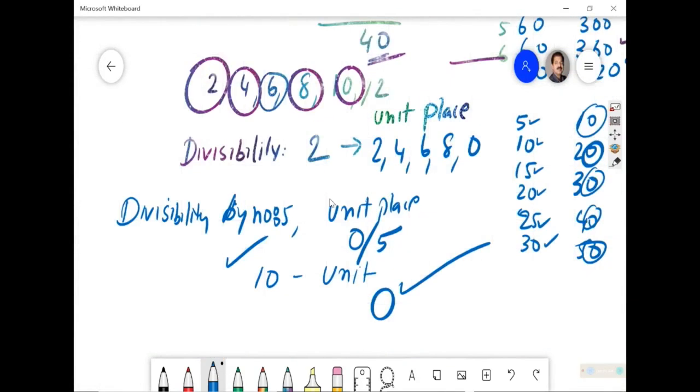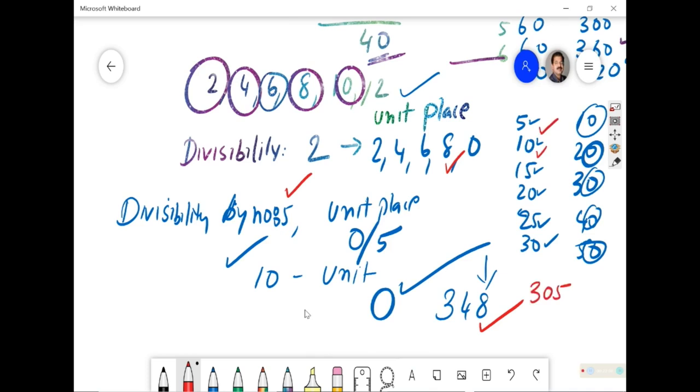Finally, we can say whether a number can be divided by a particular number. If a number is having 2, 4, 6, 8, 0 at its unit place, for example, if I am writing 348, this is the unit place, and that unit place contains this 8, so it is divisible by 2. But to divide by 5, it should have either 5 or 0 in its unit place. 305 is divisible by 5. 320 is also divisible by 5 because of 5 or 0 at the unit place. But if it is a matter of 10, the unit place should contain 0. We call this a test of divisibility.